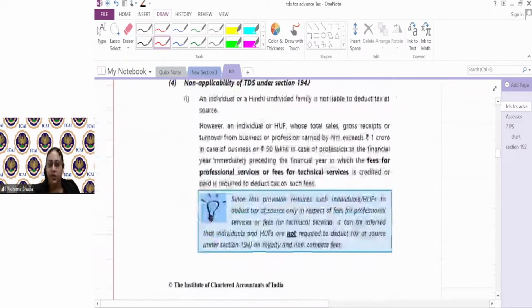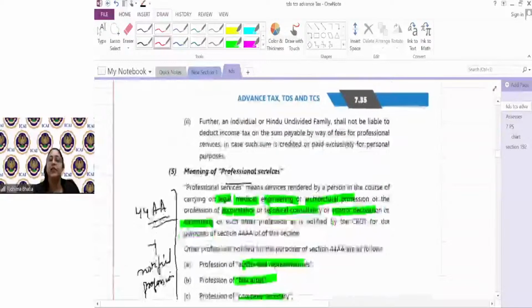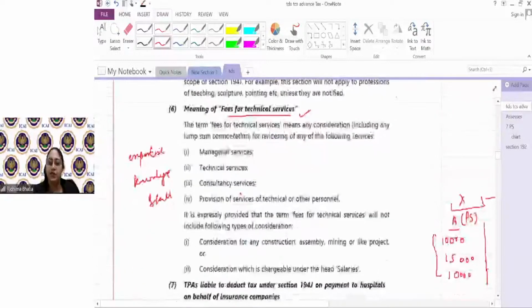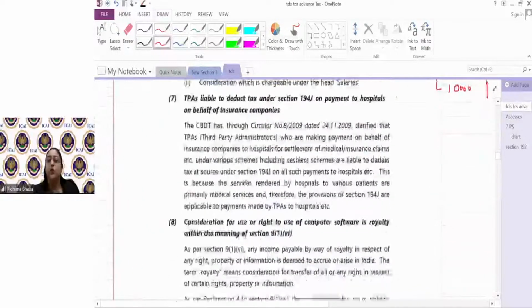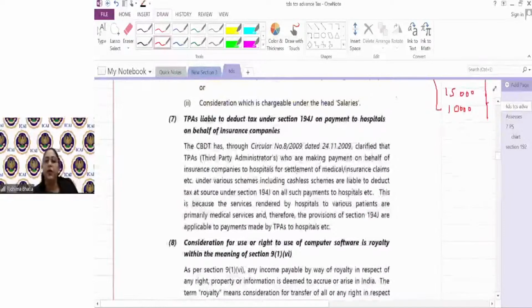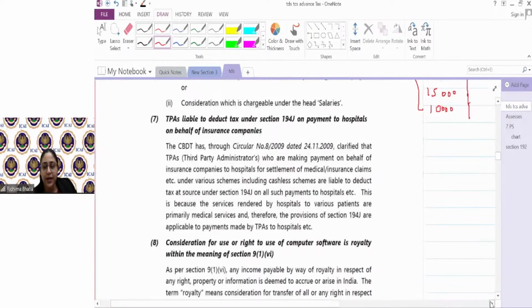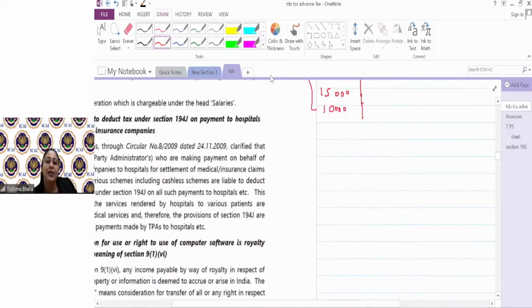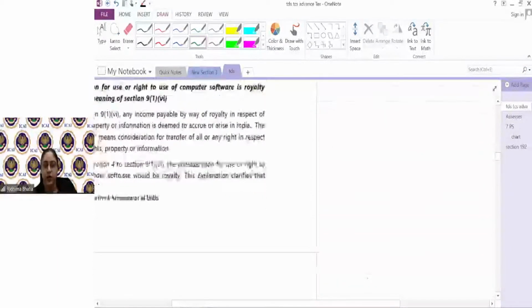Last point under 194J, guys, is some clarification which has come through circulars. There are two circulars applicable in your case. One is related to royalty, and one is related to hospitals. इन दोनों को समझाने के लिए थोड़ा सा बैक जाते हैं. सबसे पहले let's understand what is the circular in relation to computer software.